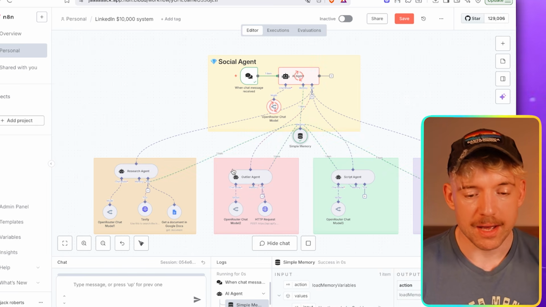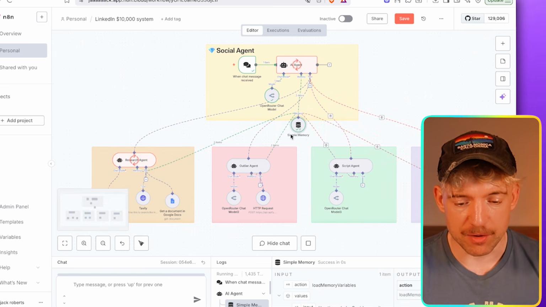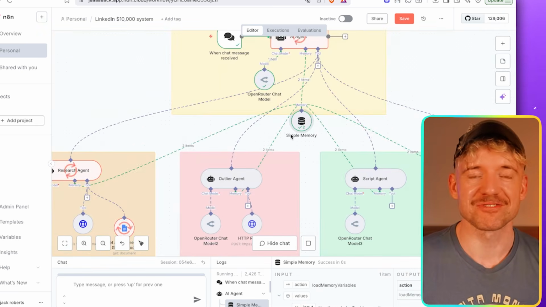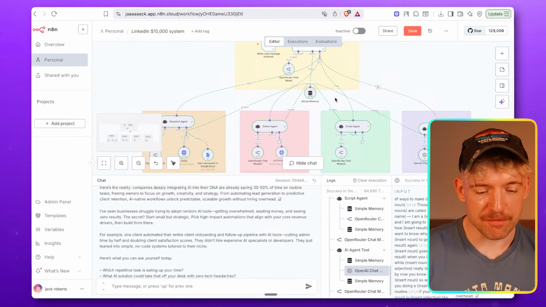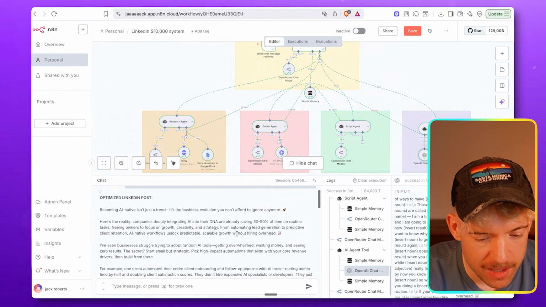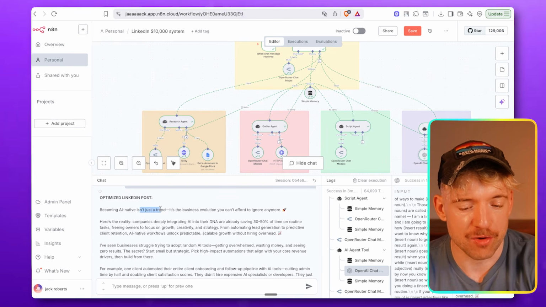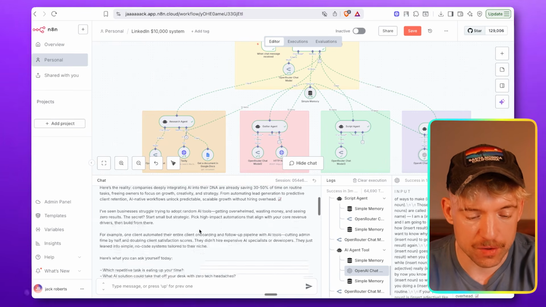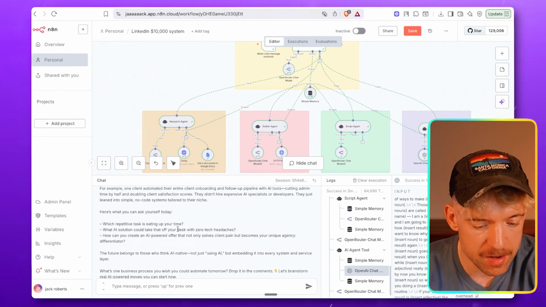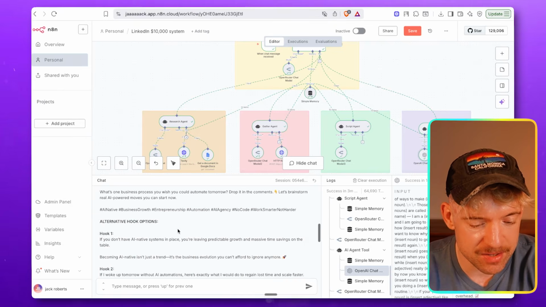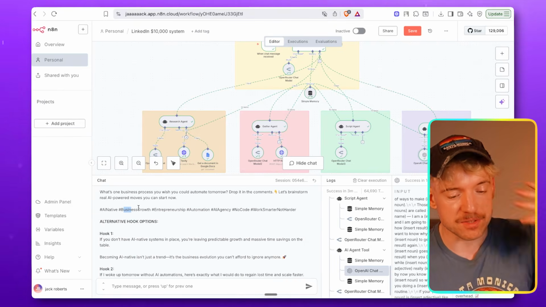Bam, so we put this one out, and then the whole system can start again, and you'll see the memory start to pop up as it goes through. And bam, guys, just like this, we have the beautiful inputs. So let's take a look. Being AI native isn't just a trend, it's a business evolution you can't afford to ignore, blah, blah, blah. We go through all the different stuff. Some interesting stuff you can ask yourself, and then some hashtags, AI native, business, entrepreneur.